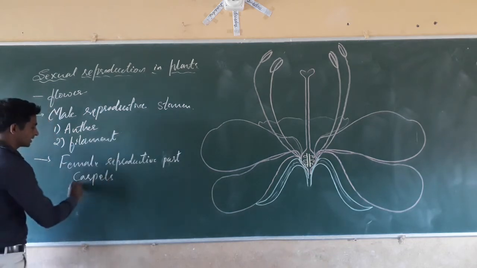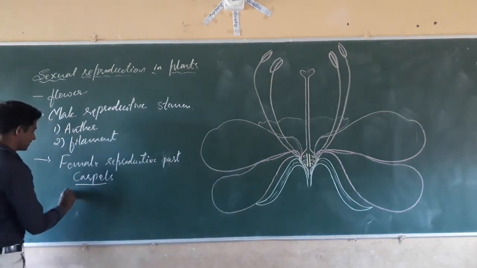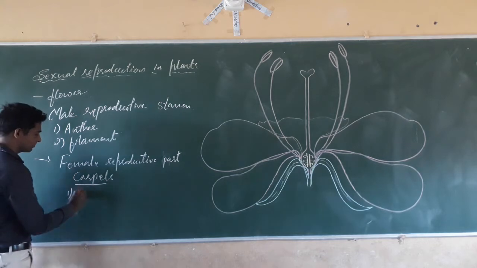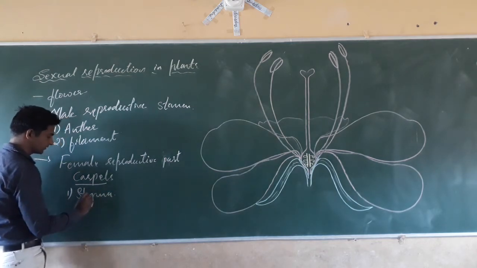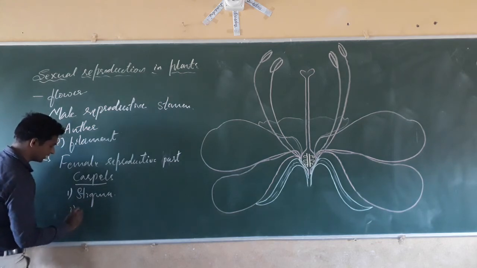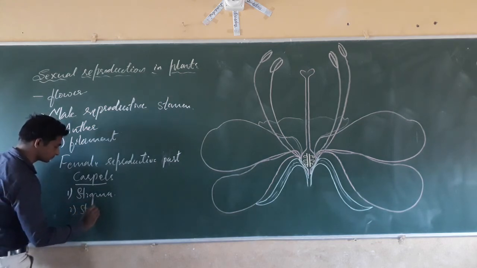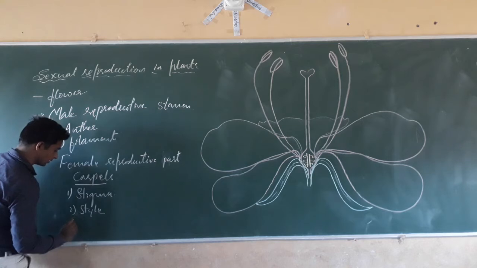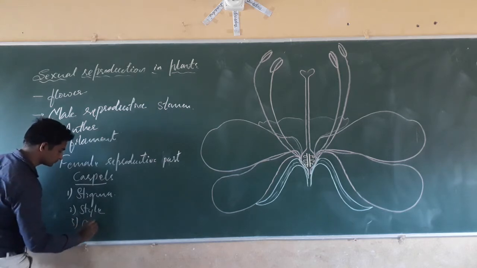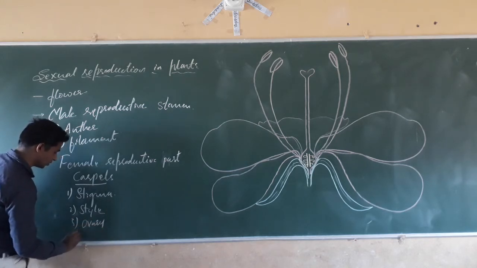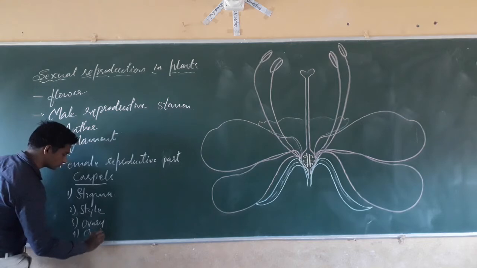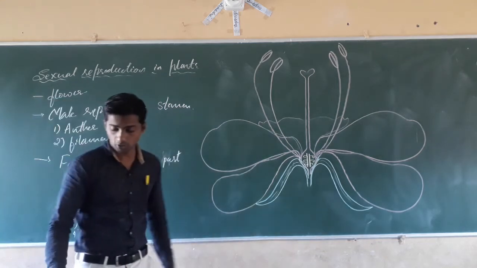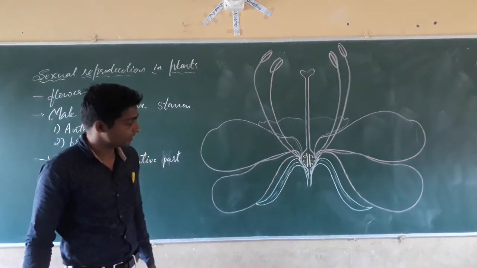The carpel contains, first, the stigma; the second one is the style; the third one is the ovary. Inside the ovary, ovules are present. I will point out all these parts. See here.